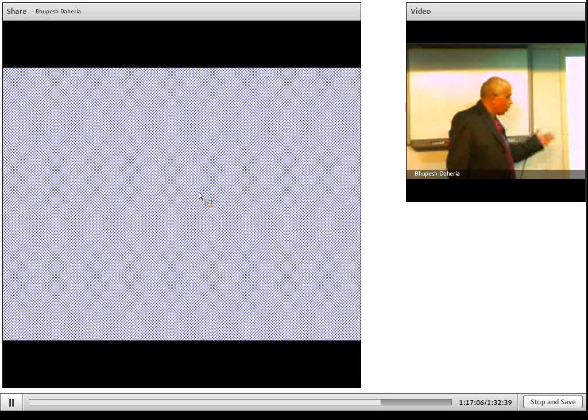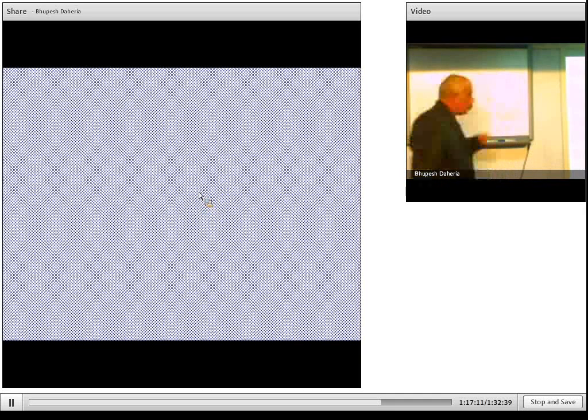Now what is the formula? The formula for the perfect numbers is like this: 2 raised to n minus 1.